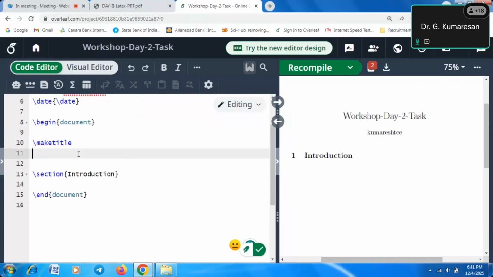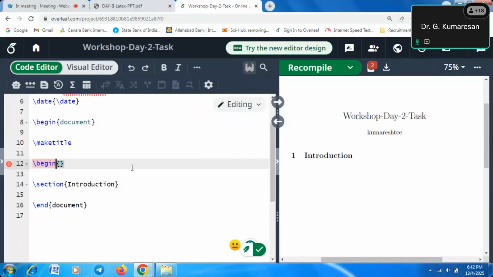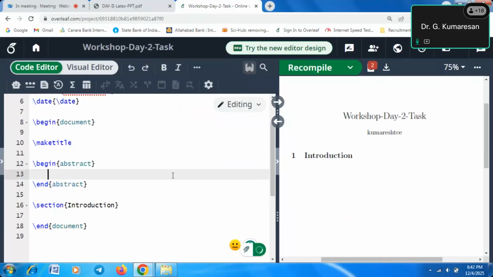What is the code for creating an abstract? \begin{abstract}. Inside the abstract you write, for example, this is the day 2 workshop. This is your abstract. So inside the abstract we write all those things.